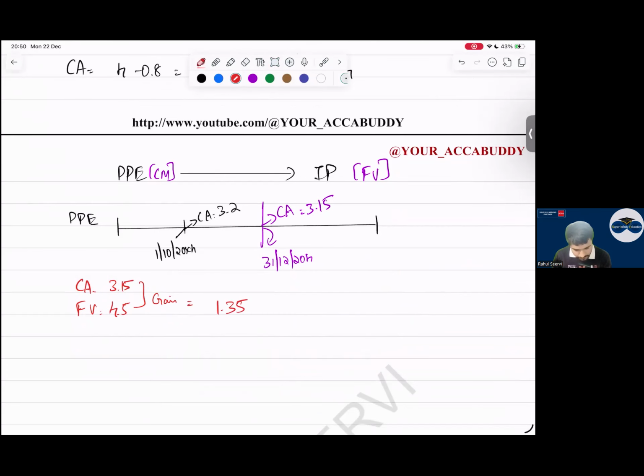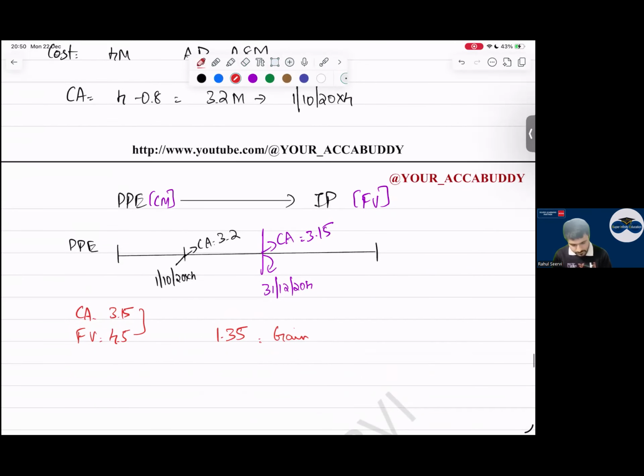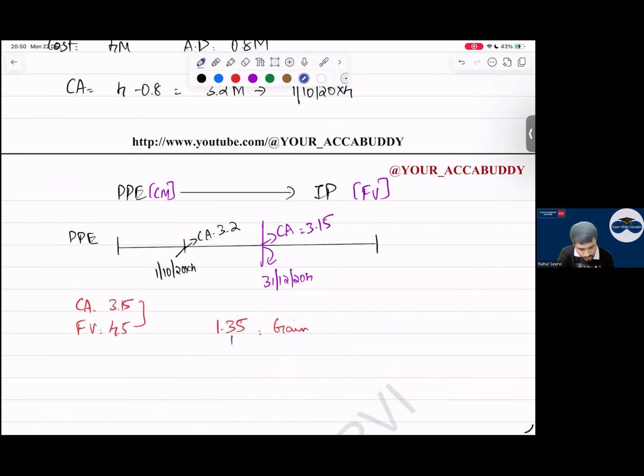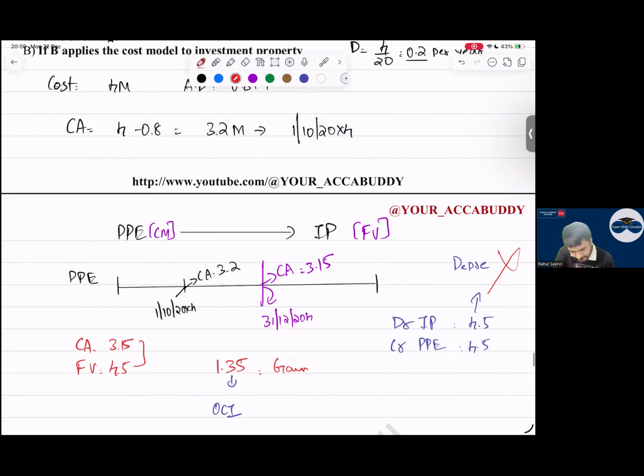1.35. Where will I record this gain, everyone? Sir, revaluation, OCI, sir. Old standard, everyone. Old standard is what, sir? PPE. So where will I record this? OCI. So debit credit क्या हो जाएगा? Debit IP. Okay. Now will you depreciate this for future years? No, no sir. FP है ना. अभी चलो next one.